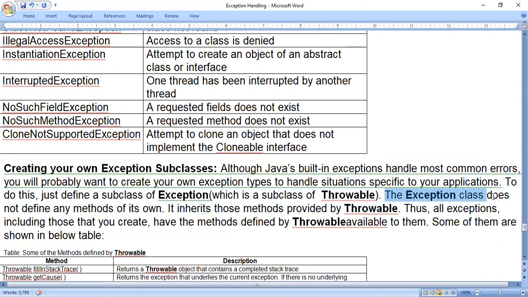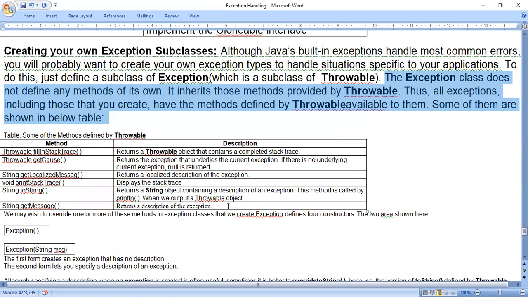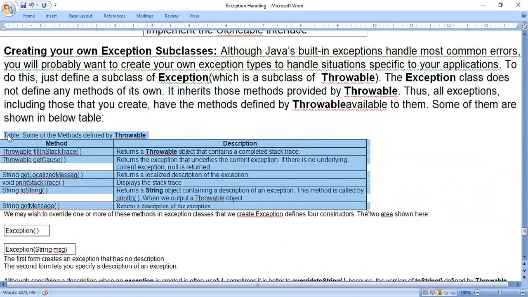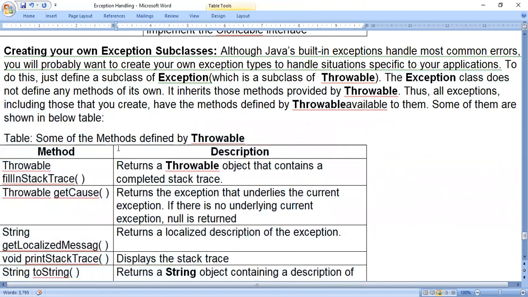The Exception class does not define any methods of its own. It inherits the methods provided by Throwable. Thus, all exceptions, including those you create, have the methods defined by Throwable available to them. Some of them are listed below. When we write our own exception subclasses, they are telling us which methods we have to use. Some of the methods defined by Throwable.